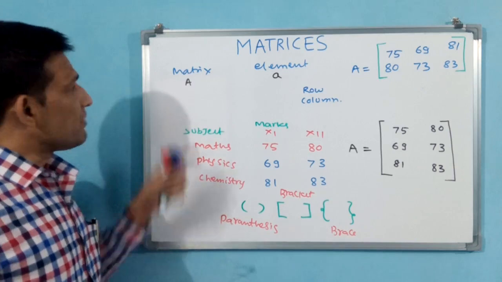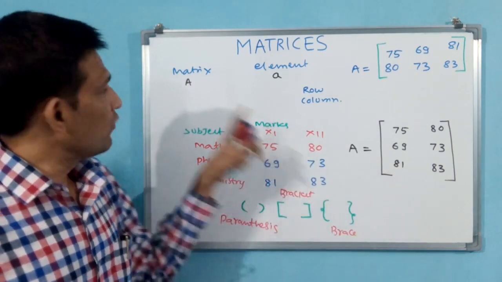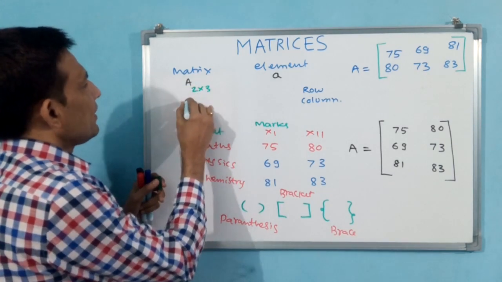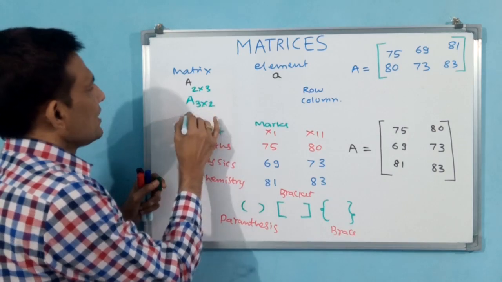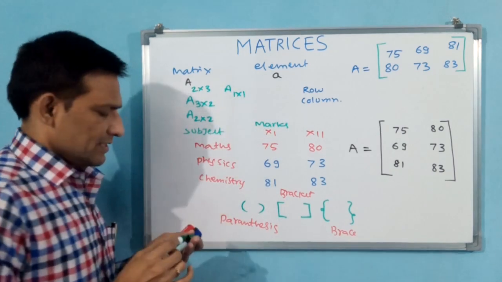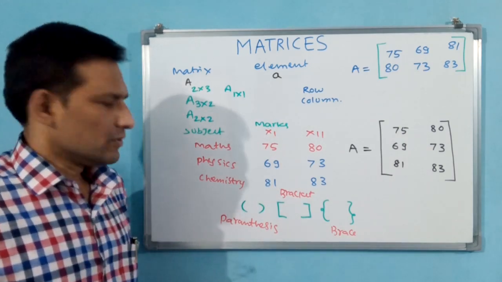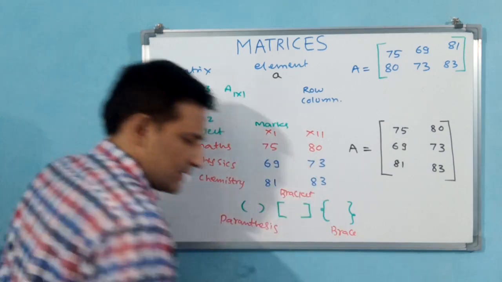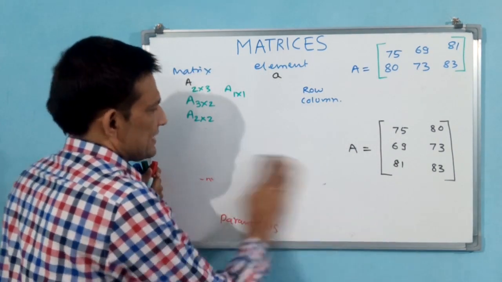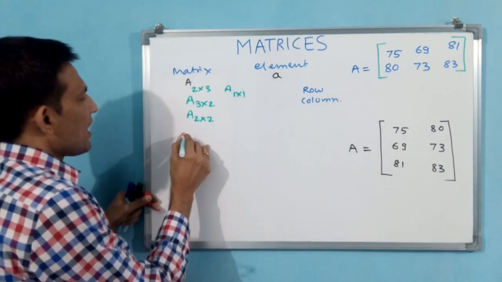Matrix will be represented by a capital letter. Okay. See, without this, if you want to represent a matrix, you have to represent it like this: A 2 by 3, or A 3 by 2, or A 2 by 2, or A 1 by 1. Okay. What are these 3 by 2, 2 by 2? Now I am removing this. Why? Because slowly you have to go inside the depth of the subject. Okay. What are these 2 by 2 and all? Order.